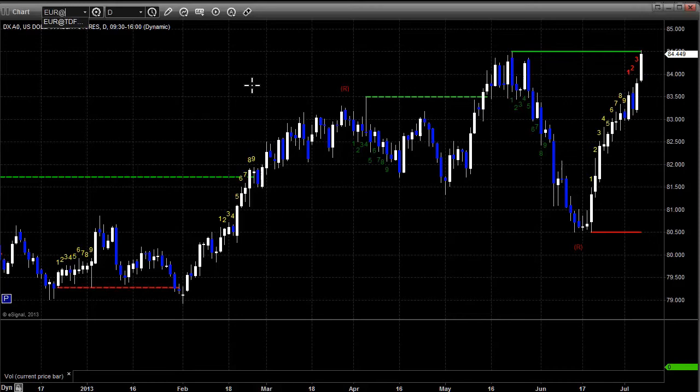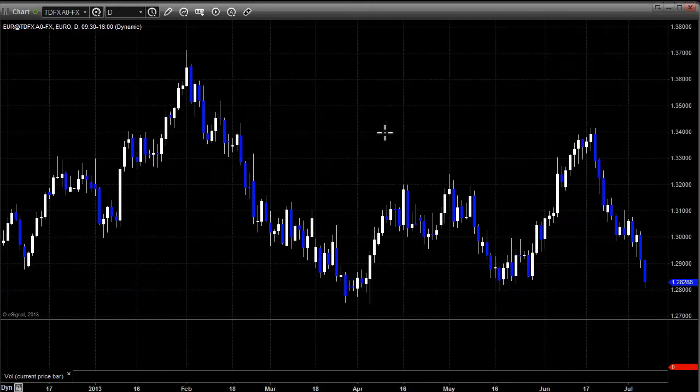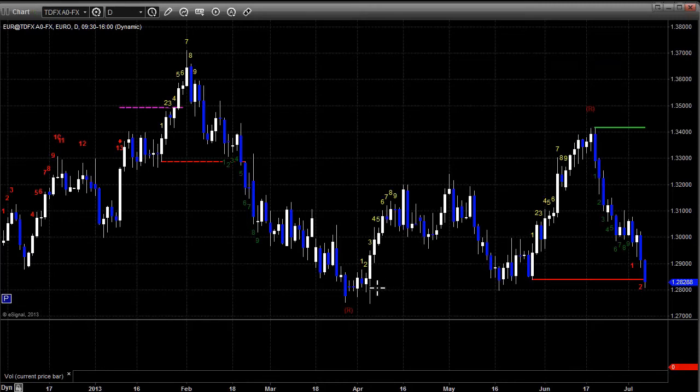Let's take a look as well at the euro dollar, and we've got a couple of breakdown points on some of these key pairs. Obviously, with the dollar making new highs, it makes sense that we'd see some triggers here off the daily charts of the euro dollar, the low being 1.2746 back in April, and we'll be looking if we can break that area. There is, again, a static trend line right here that we just hit on the euro dollar as well. That's the red line right here, and we're just beginning a seeker count at this point in time on the euro dollar.